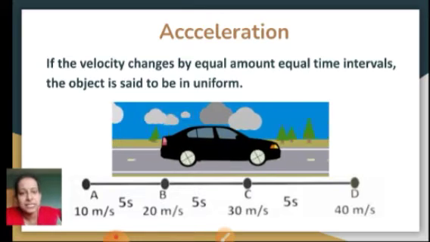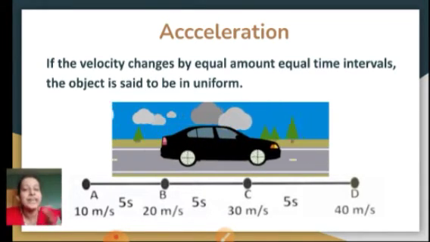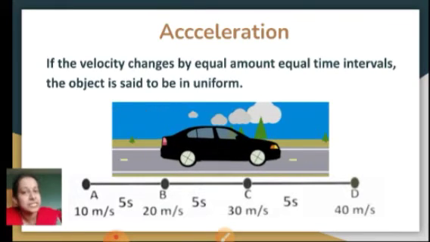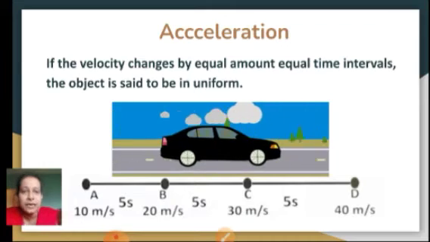So initial velocity at A is 10 meters per second. Fine. Let's try to find out what is the change in the velocity from A to B. So A is the initial velocity, and B, when it has reached afterwards, is the final velocity of it.